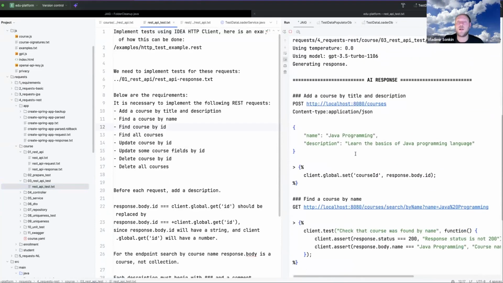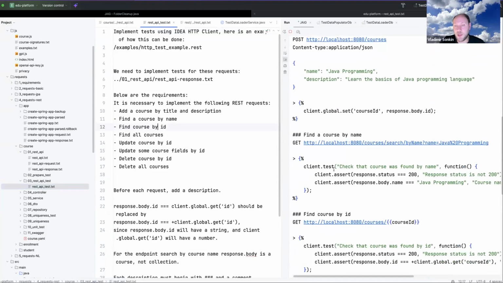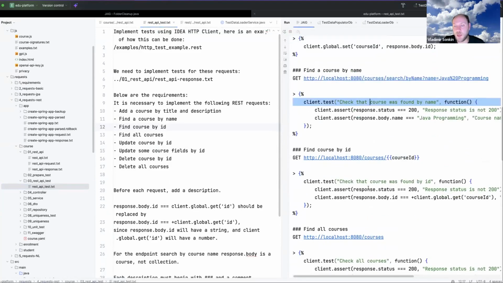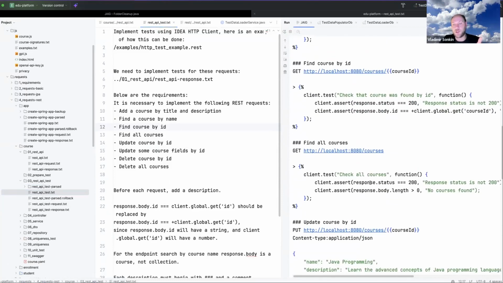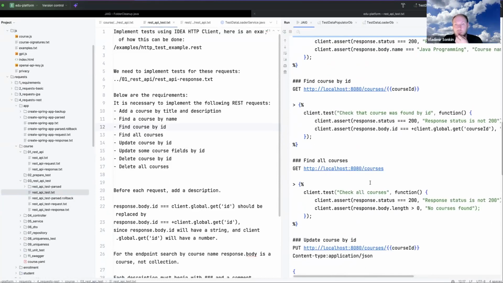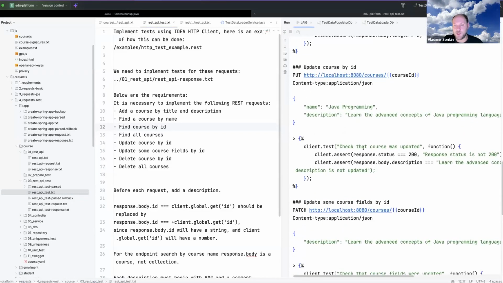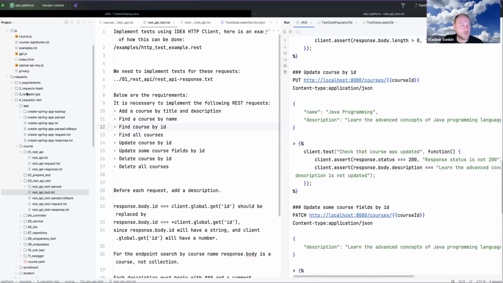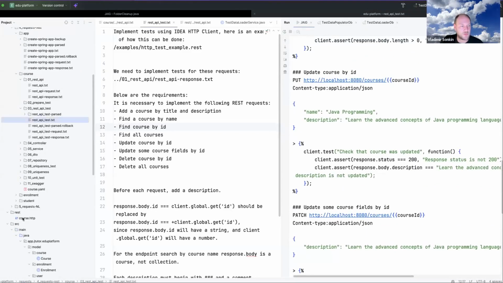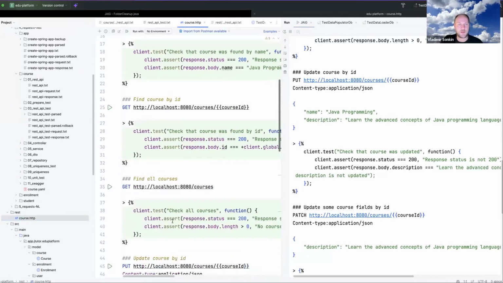We are first generating the tests. So for every endpoint, we have a test. And only then are we generating the code. Okay, so we have all the tests generated in IDEA format, yes, and it is also saved to the REST folder, so it contains the test.